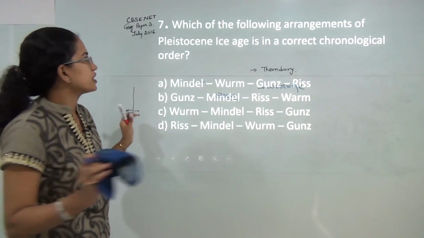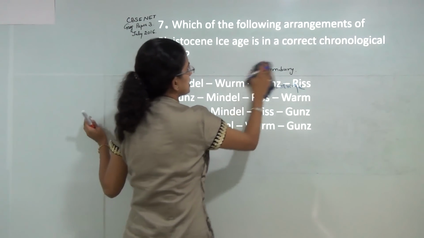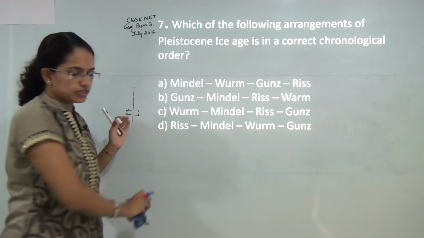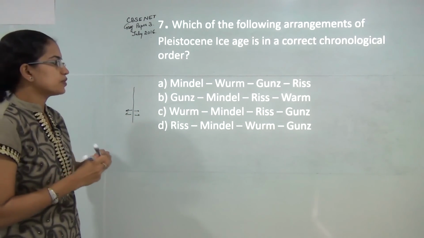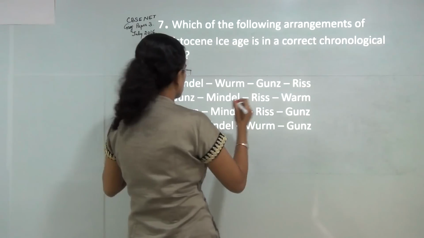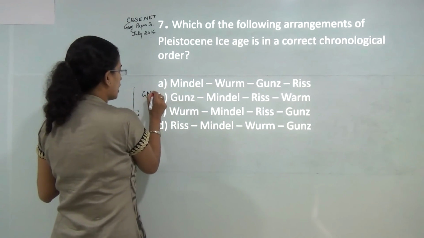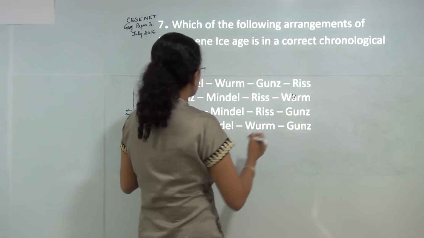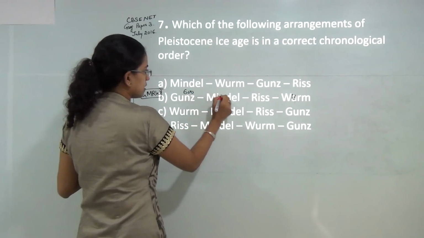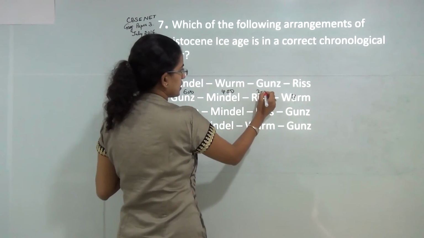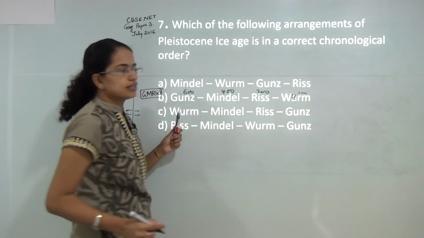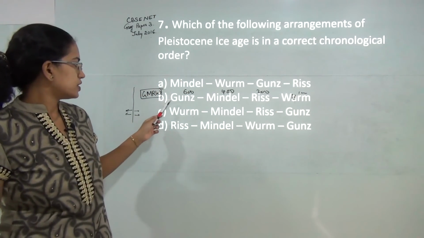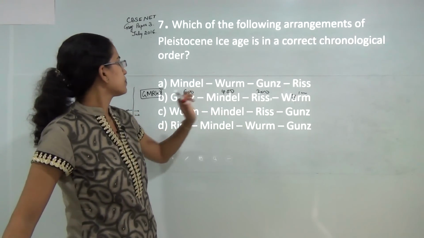Next, which of the following arrangements of the Pleistocene Ice Age is in the correct chronological order? So if we move from the oldest to the newest, you have GMRW that could be remembered, that is Gunz, Mindel, Riss and Wurm. So that's around 600K, 400K, 200K and 100K. So that is the time duration that we talk about. So the correct order is Gunz, Mindel, Riss and Wurm.